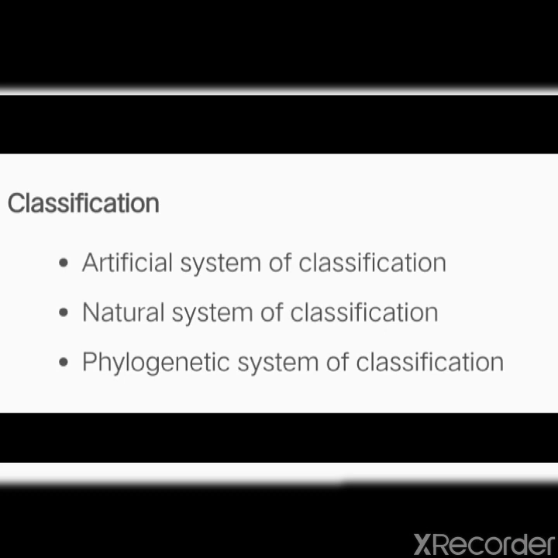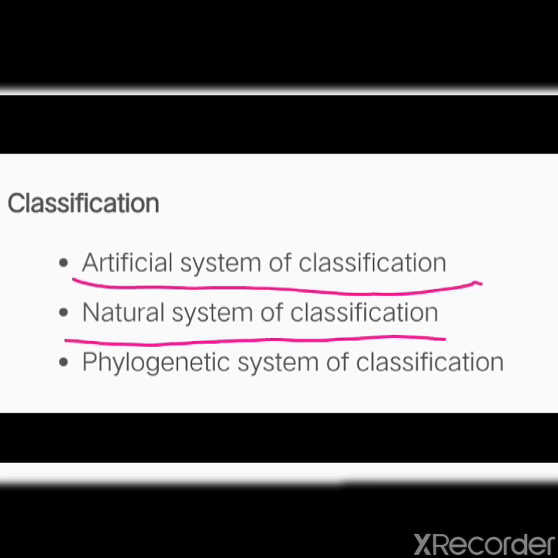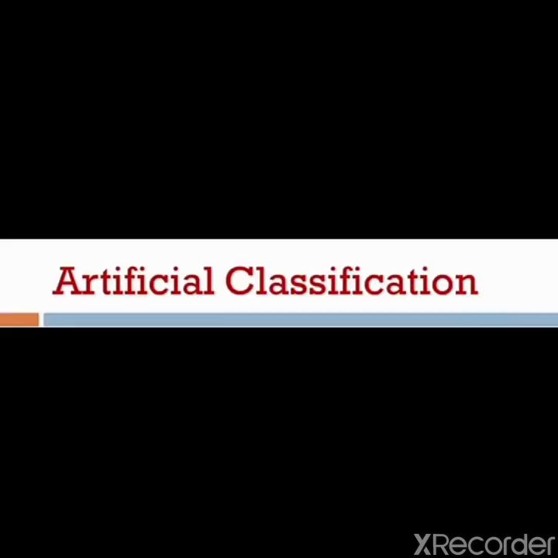All classifications may be grouped into three major categories. First one is artificial system of classification. Second one is natural system of classification. And third one is phylogenetic system of classification. Now first we will discuss artificial classification.